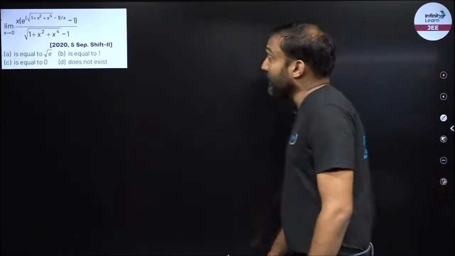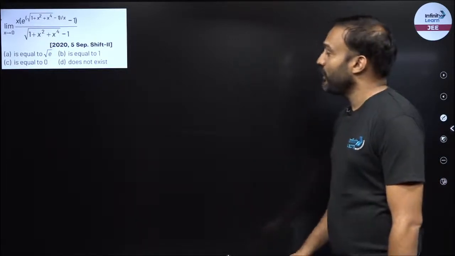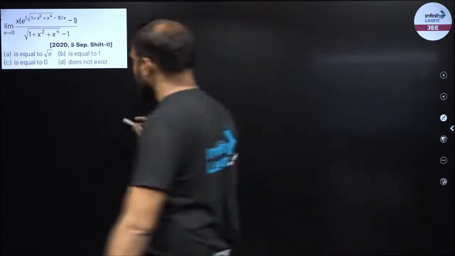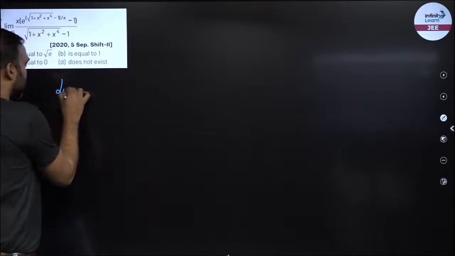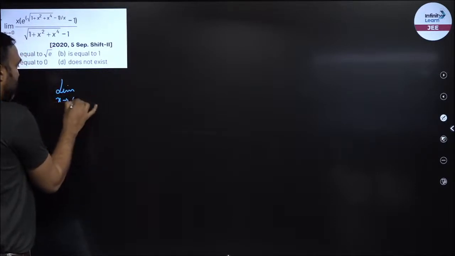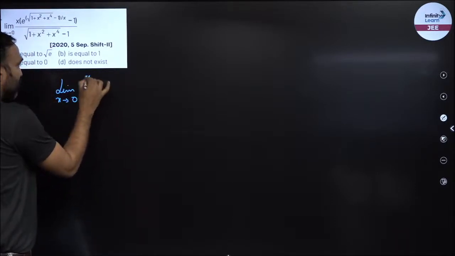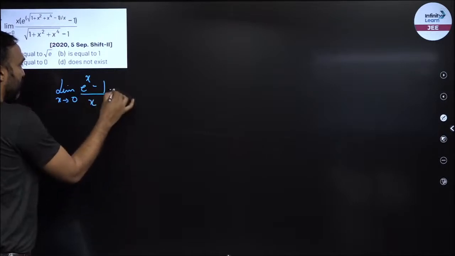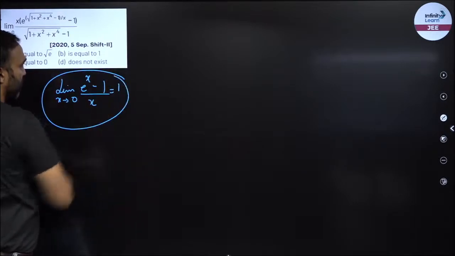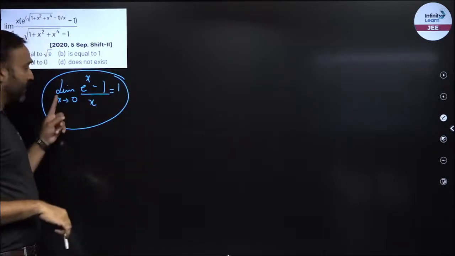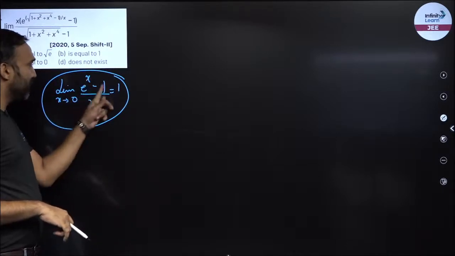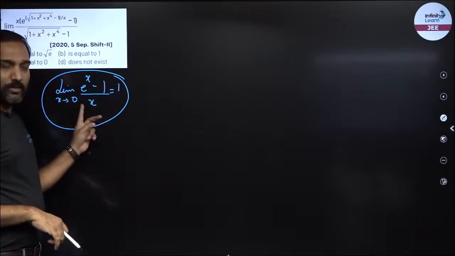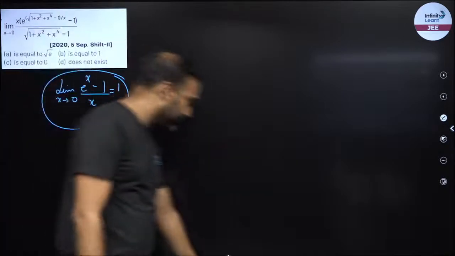Now, the next example belongs to 2020. Here I would be using a property, so let us discuss the property first. Limit x tending to 0, e raised to power x minus 1 upon x, this is 1, right? So if it is e raised to power something minus 1 upon something, and if something is tending to 0, my answer would be 1.